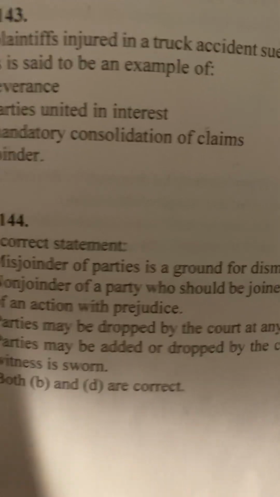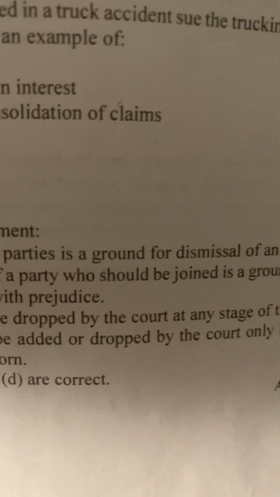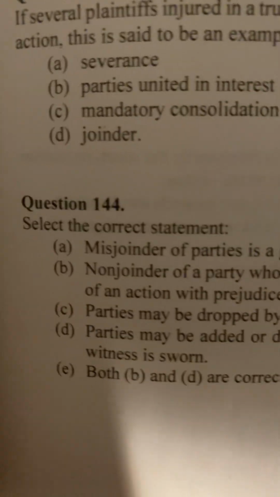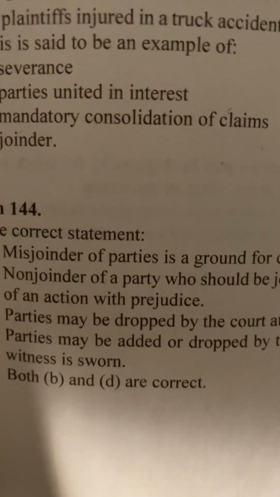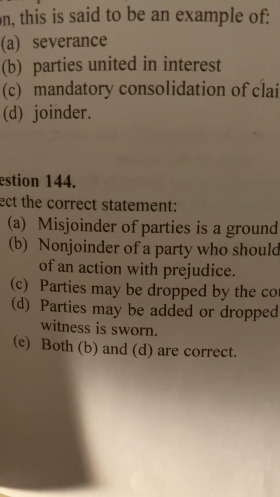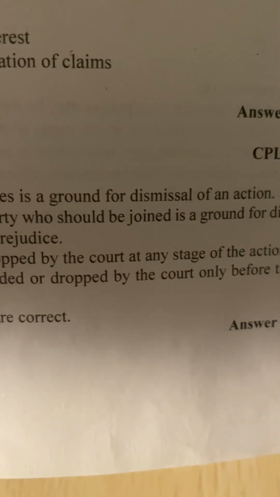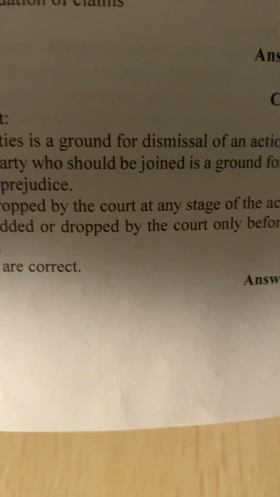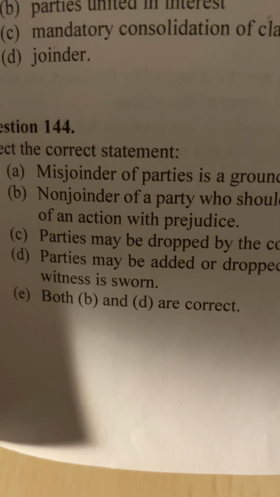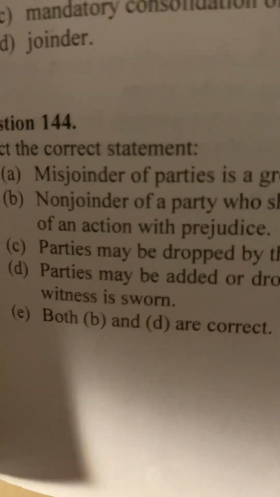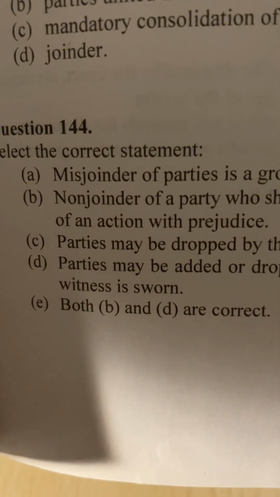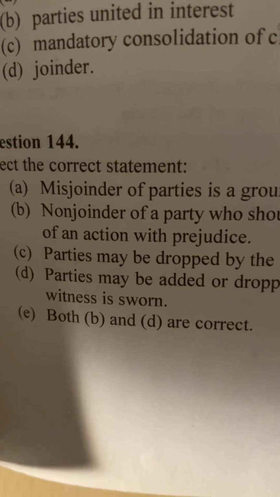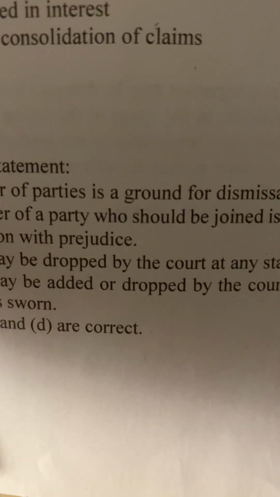Nonjoinder of a party, the first part is right. Nonjoinder of a party who should be joined is a ground for dismissal. But then it says of an action with prejudice, and we know it's without prejudice, so that's wrong. Parties may be dropped by the court at any stage of the action. Parties may be added or dropped by the court only before the first witness is sworn. There's nothing in CPLR 1003 that mentions anything about witnesses sworn, so I'm going to go with C. Parties may be dropped by the court at any stage of the action.